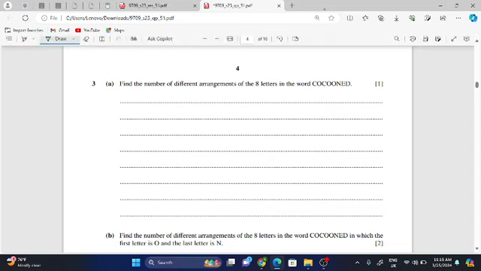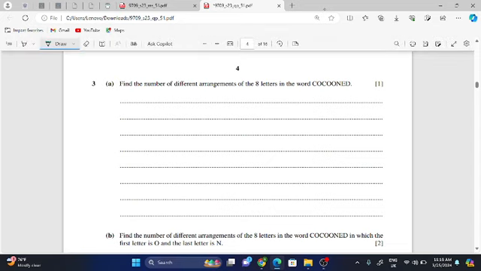Okay, we can also do another question. Question number 3. Find the total number of arrangements of the letters in the word COCOONED. There is no restriction over here, so there are 8 letters, 1, 2, 3, 4, 5, 6, 7, 8. So 8 factorial over the repeating letters.